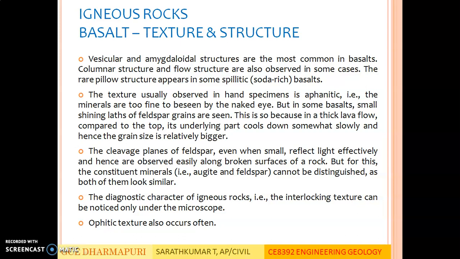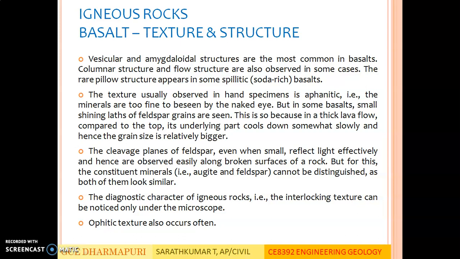Basalt texture and structure. Vesicular and amygdaloidal structures are the most common in basalts. Columnar structure and flow structure are also observed in some cases. The rare pillow structure appears in some spilitic, that means soda-rich, basalts.